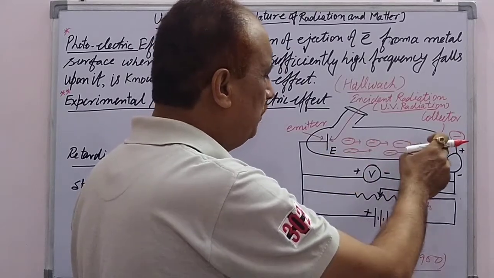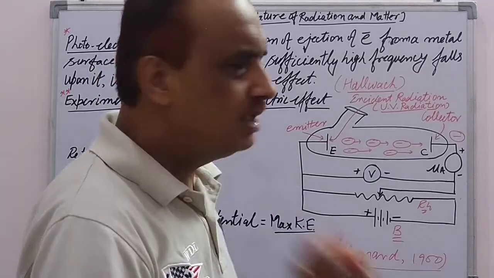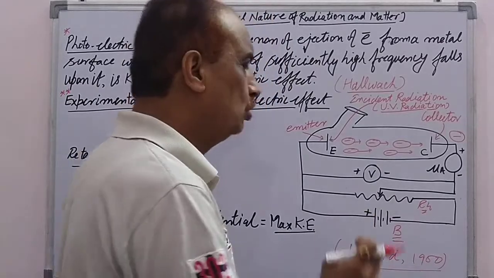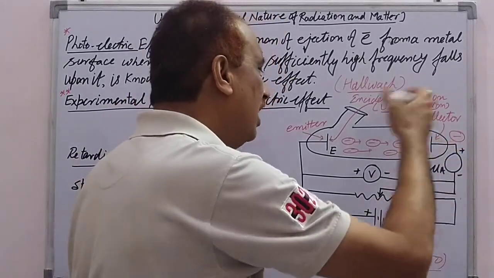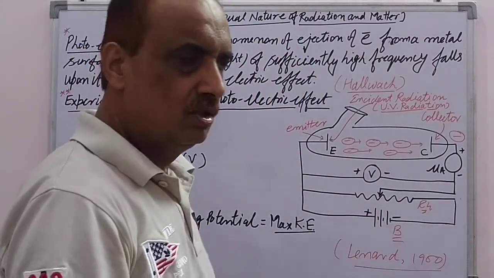So the electrons that reach the collector are those having sufficient kinetic energy. Those electrons having more kinetic energy will reach the collector, and the collector will be negatively charged.